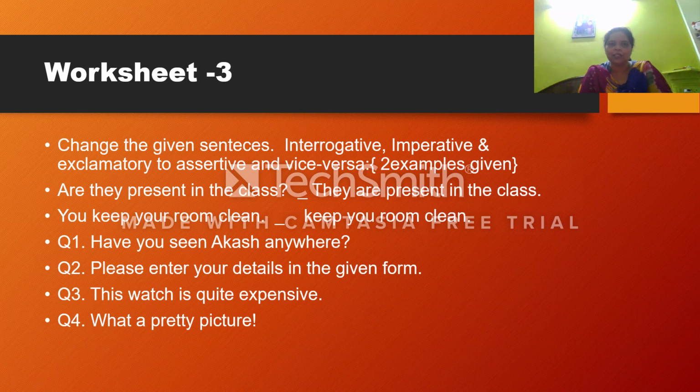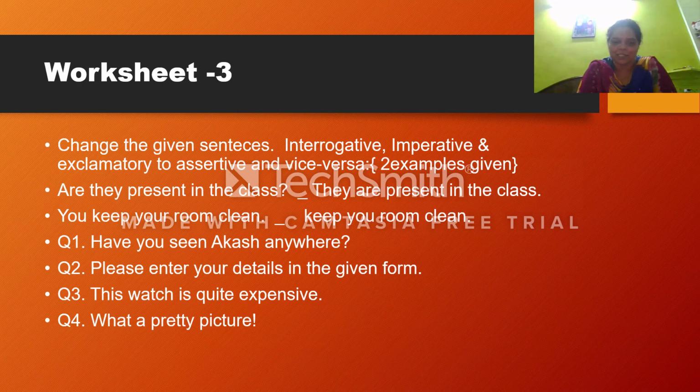Please enter your details in the given form. Which type of sentence is it? It is the imperative sentence. Now change into assertive. क्या होगा? यहाँ पे कोई subject है? नहीं है. So what you change? You have to write, you please enter your details in the given form. Okay, now all these 3 and 4 you have to do on your own.